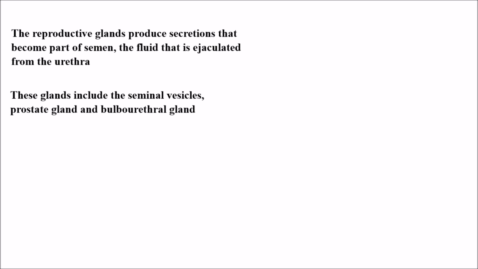These glands include the seminal vesicles, prostate gland and bulbourethral gland.